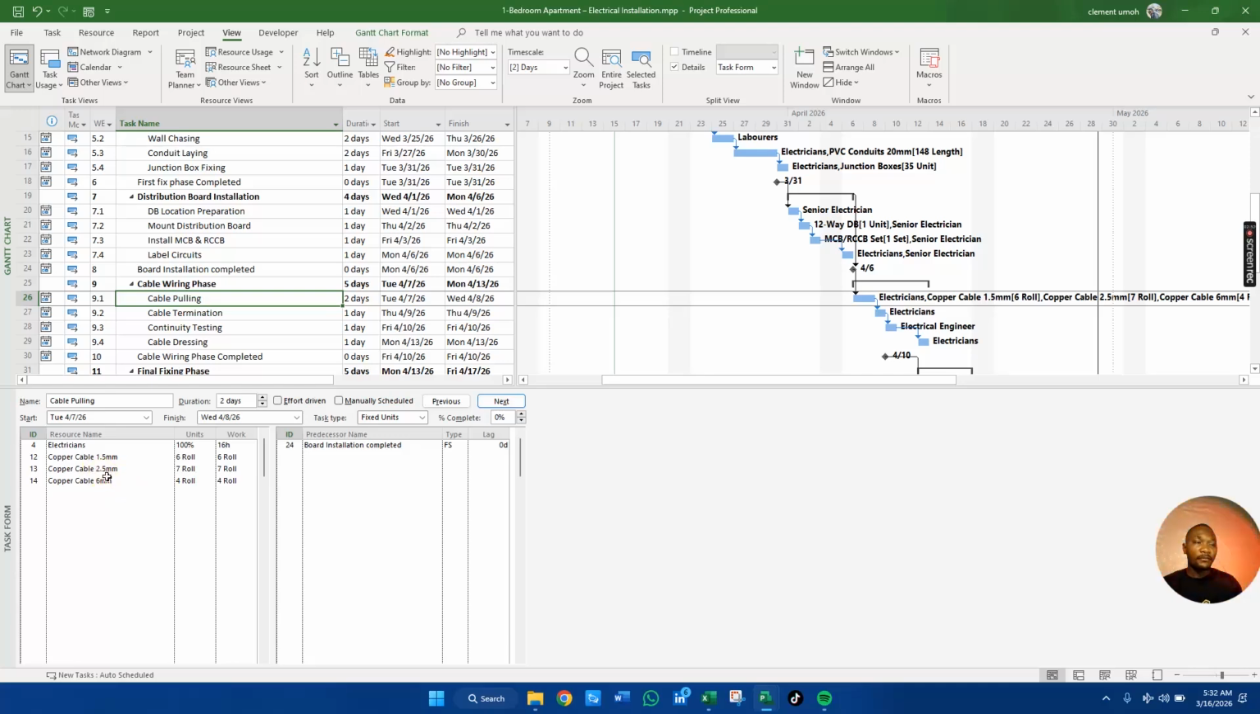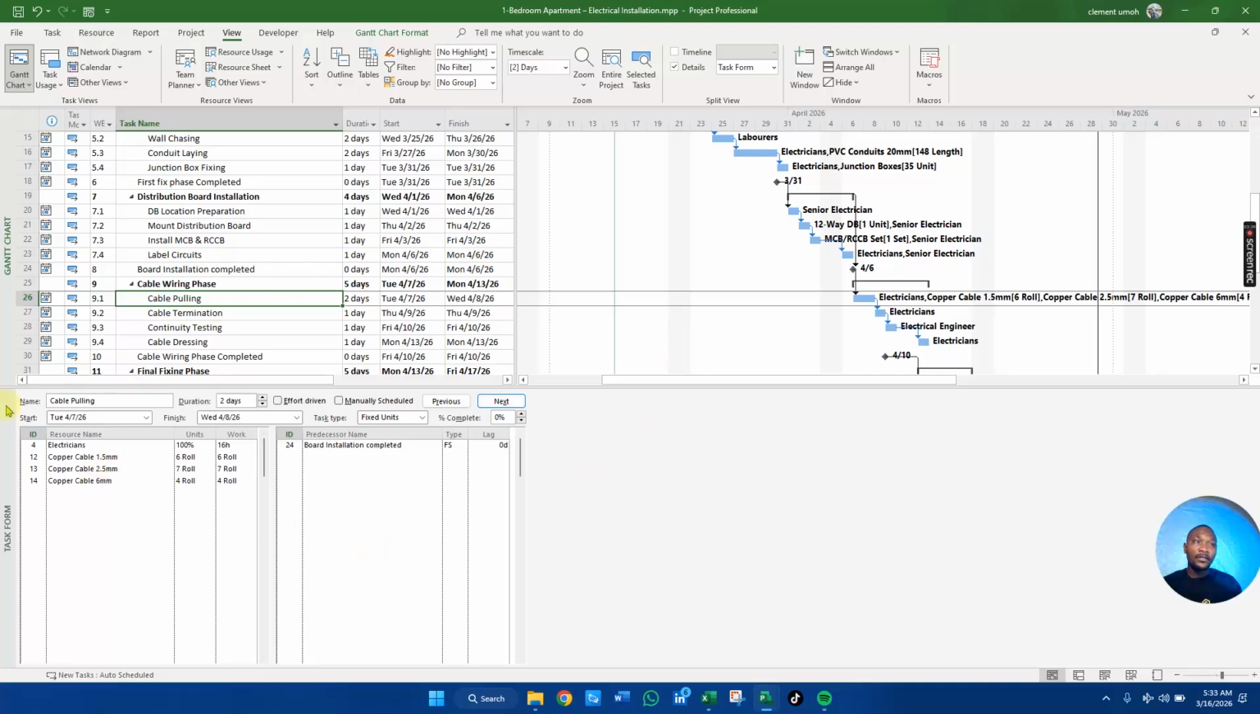And we have 2.5 mm, which is red, black, and green. 2.5 is basically used for sockets, or anything that is not lighting. So basically we have 3 red, 3 black, and 2 green. What about 6 mm copper cable? It is basically used to run supply into the building.